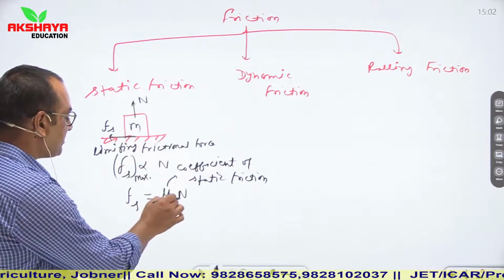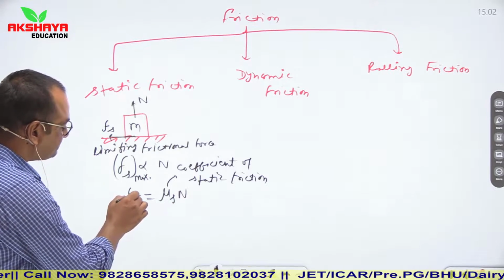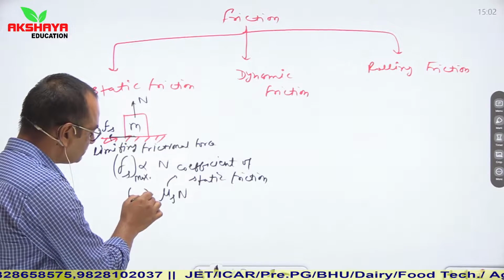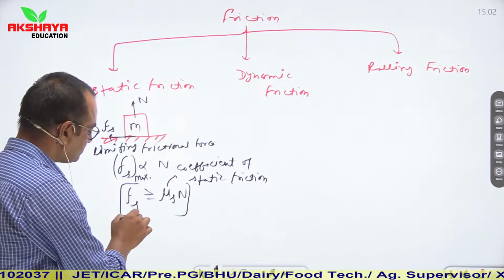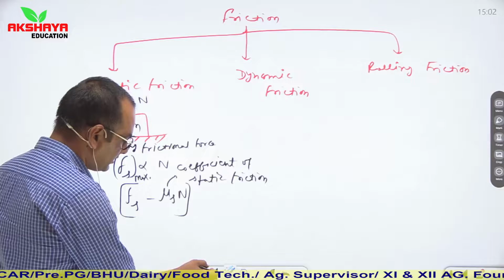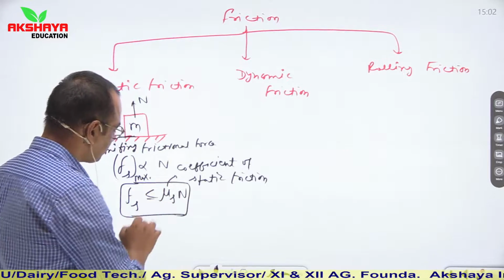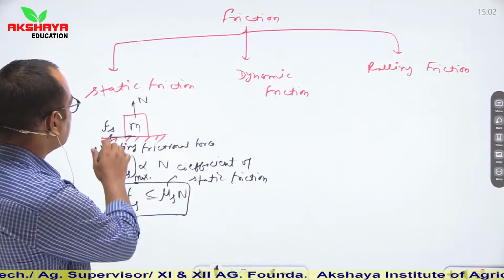So Fs maximum is equal to mu s n, or you can say that Fs should be less than or equal to mu s n. At the limiting condition, it is maximum mu s n. So this is the relation of static friction.